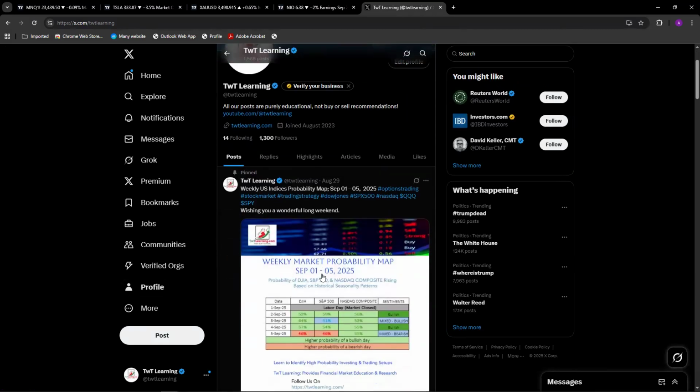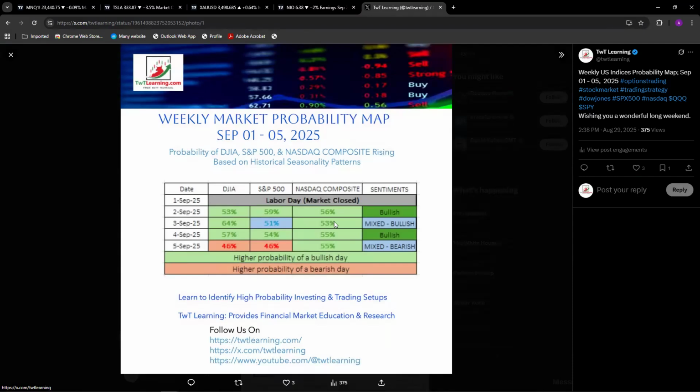So I produce a market weekly probability map every week on Friday, and this is for the week of September 2nd to 5th. September 2nd looks bullish, September 3rd looks mixed to bullish, 4th bullish, and 5th looks mixed to bearish.